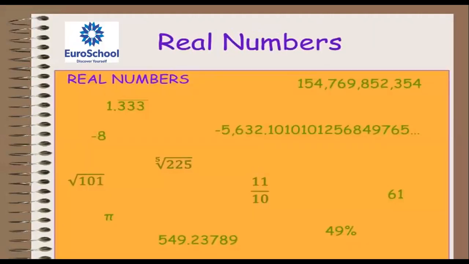Now, real numbers means all fractions, roots, decimals, a combination of all numbers. Real numbers means rational also there, irrational also there. Together they are called real numbers.